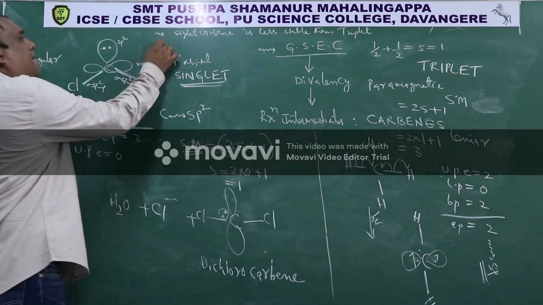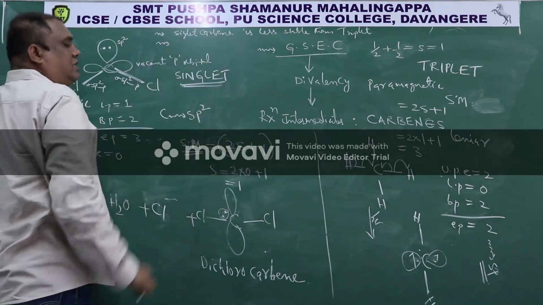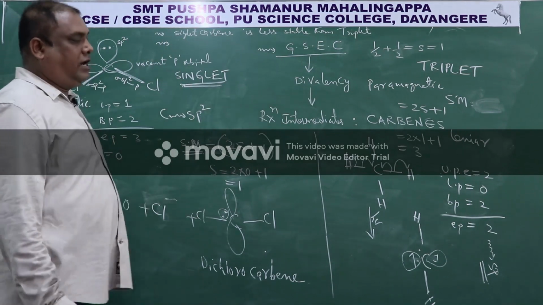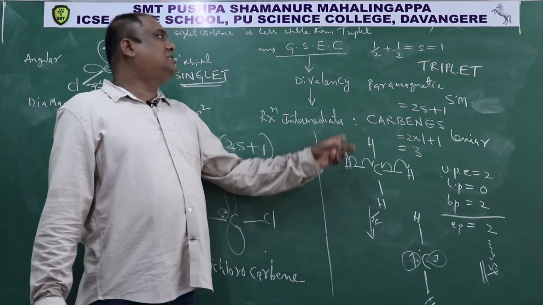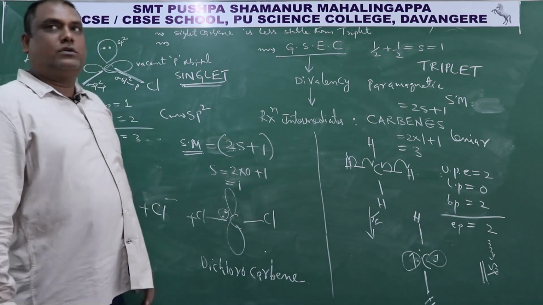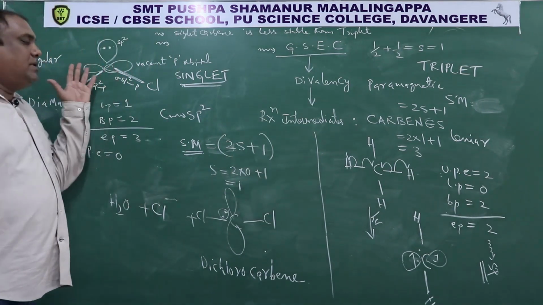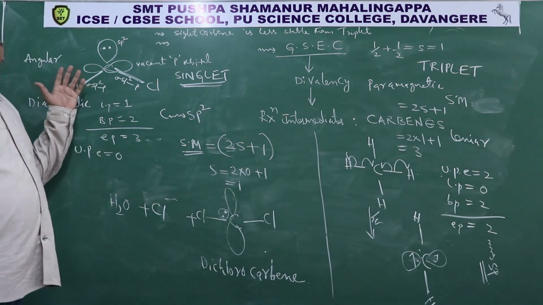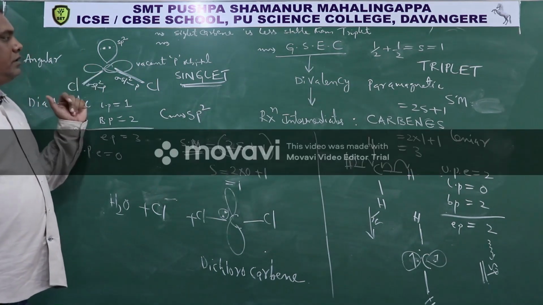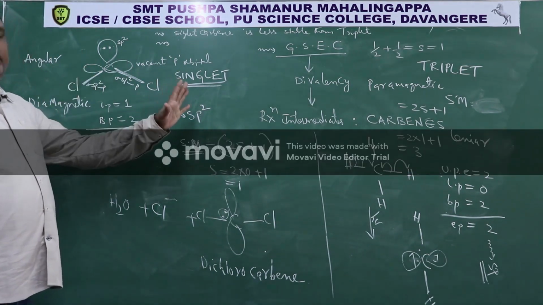The reason is that singlet carbene has spin multiplicity 1, and triplet carbene has spin multiplicity 3. So spin multiplicity is the reason for stability.